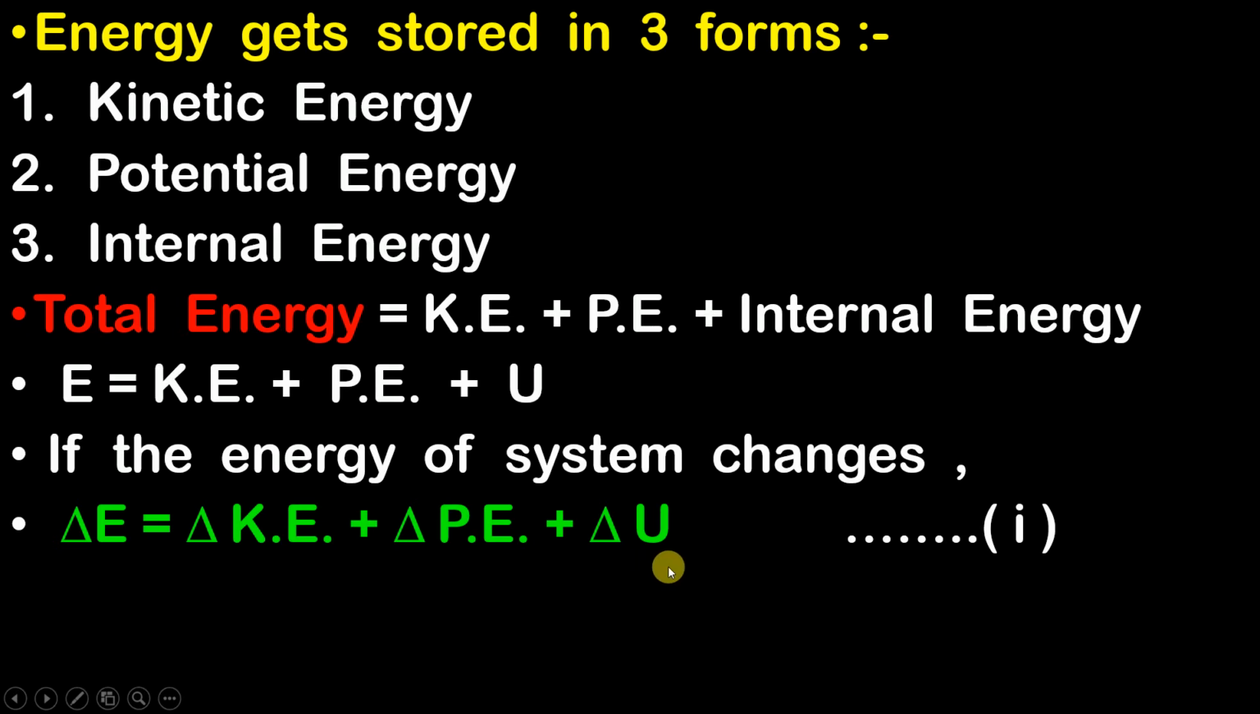Or you can think in the other way also. If the internal energy changes, if the potential energy changes, and if the kinetic energy changes, then obviously the total energy is also going to change. Okay, I have done nothing. I have just added a sign of delta in this equation, and this is the equation that we get. Let us name this equation number 1 and let us keep it aside for a while.